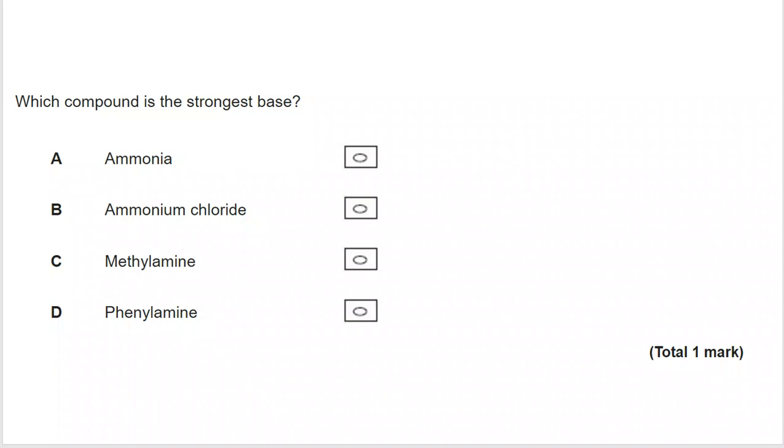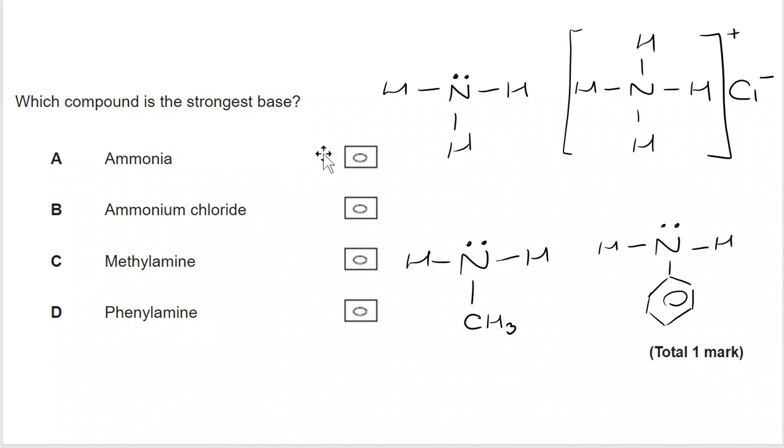You've got to have a fair amount of knowledge about the structures of all of the things that we can see here. So I'm going to start by drawing those out. We can see ammonia here. I've put my lone pair on. I've got my ammonium chloride over here. I've got my methylamine down at the bottom, and phenylamine. There's the benzene ring coming off down there. Now let's take a look at each of these in turn.